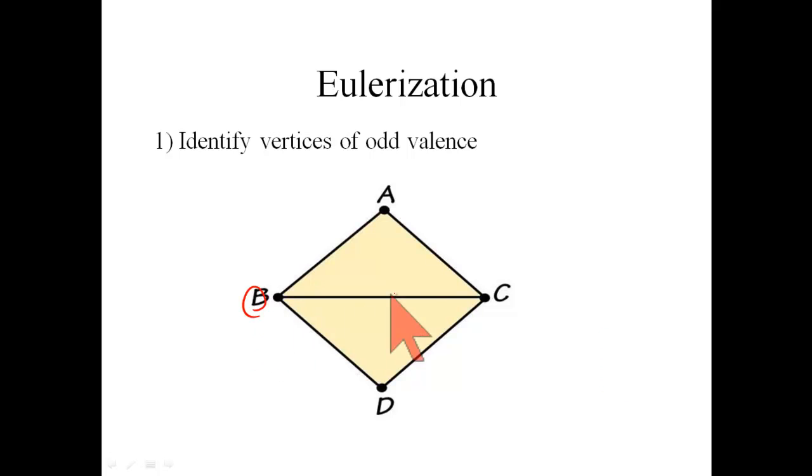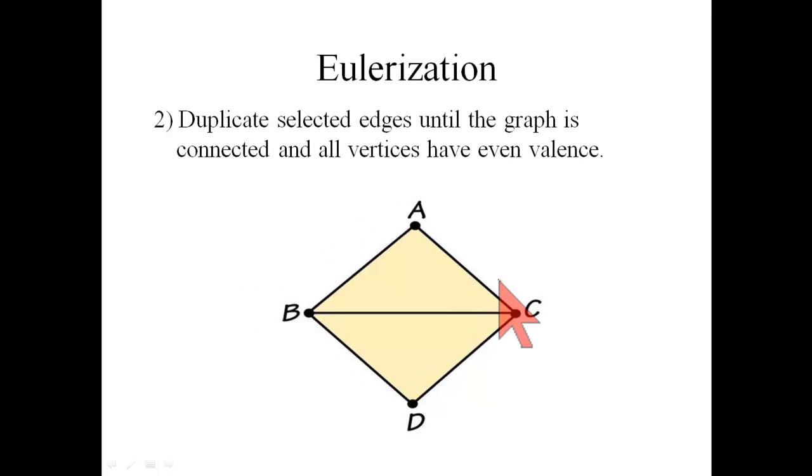They are, of course, at vertices B and C. Step 2, duplicate chosen edges until, number 1, the graph is connected, and number 2, all vertices have even valence. In other words, we're going to copy certain edges so that the graph does have an Euler circuit.